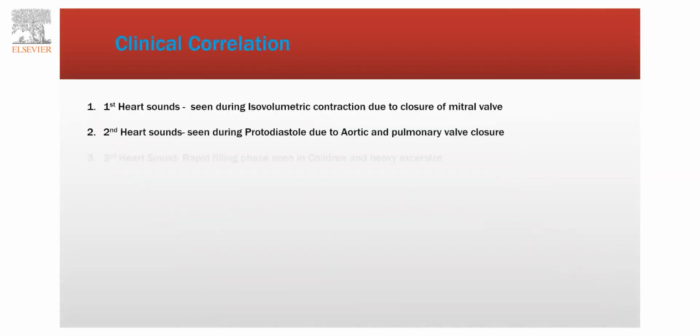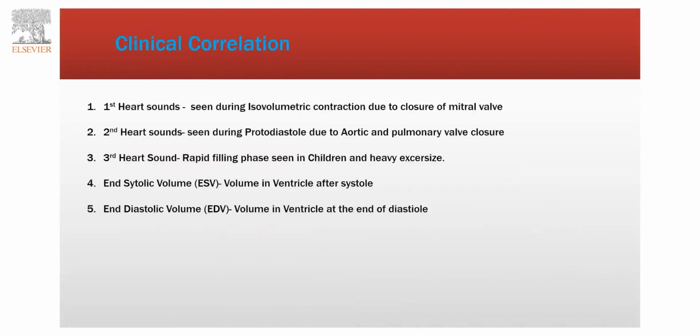The first heart sound is seen during isovolumic contraction. What causes this first heart sound? Generally, we know that in isovolumic contraction there is closure of the mitral valve. When the mitral valve closes during this isovolumic contraction phase, a lub sound takes place, which is recognized as the first heart sound. It is followed by the second heart sound, which is seen during protodiastole.